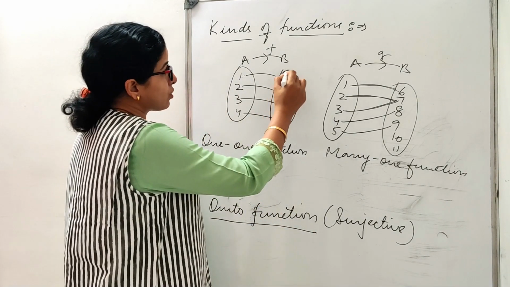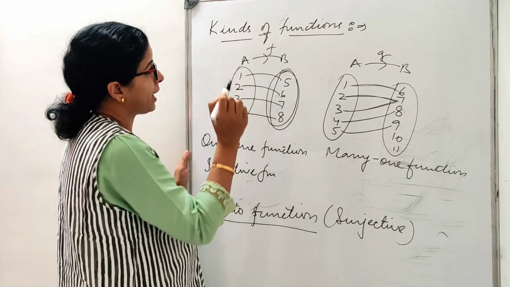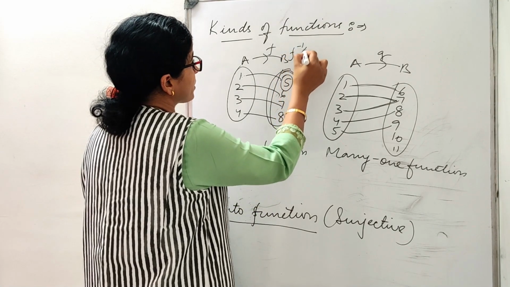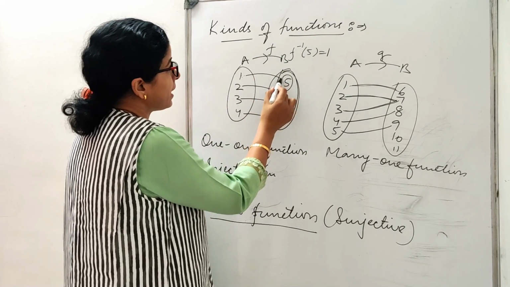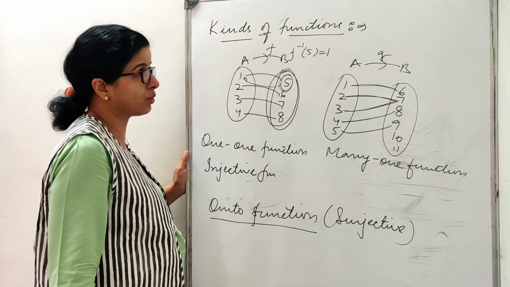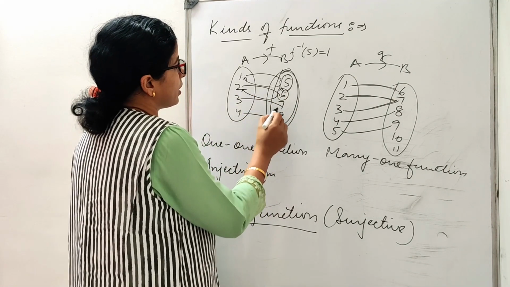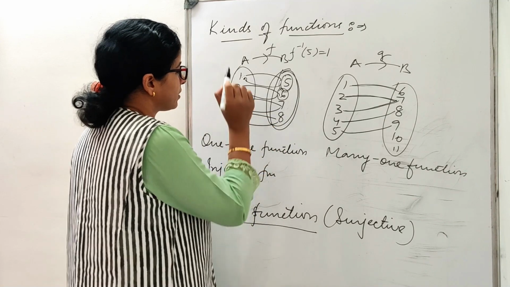In this case, all the elements of B are somehow associated to A. So how I can write? F inverse 5 is equal to 1. Means the pre-image of 5 is 1. Okay. Pre-image of 6 is 2. Pre-image of 7 is 3. Pre-image of 8 is 4.